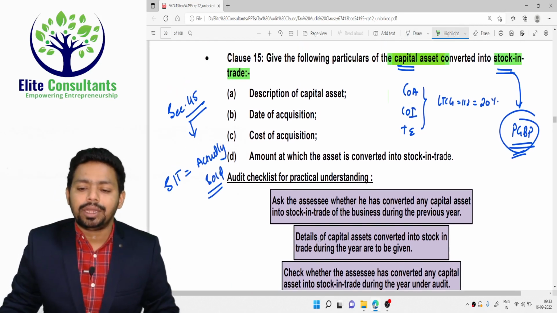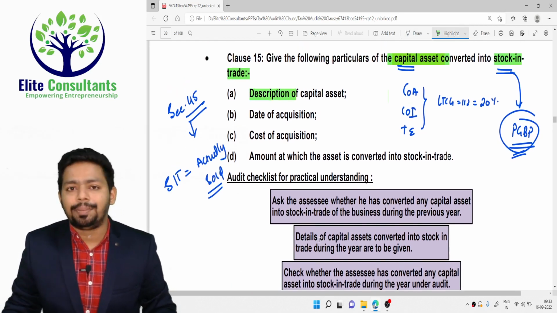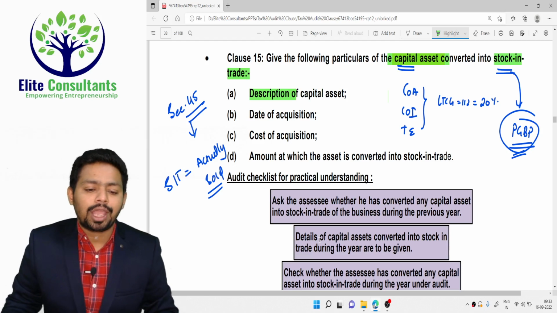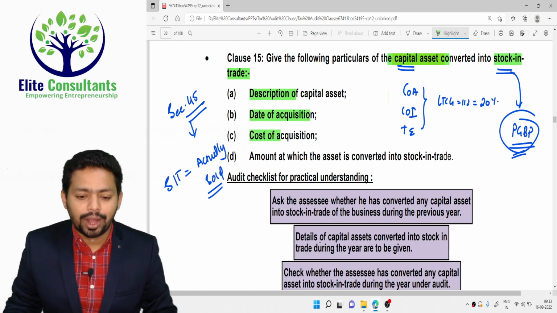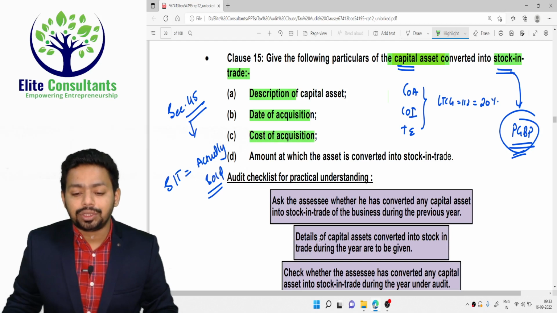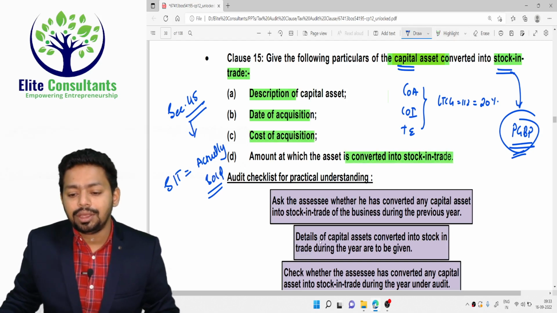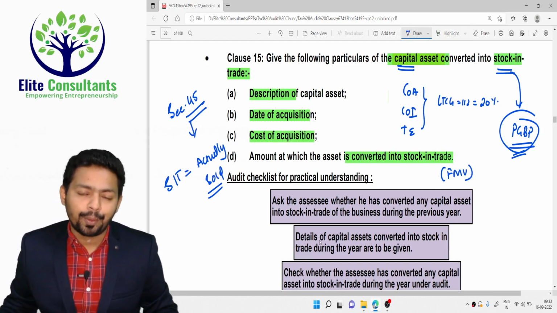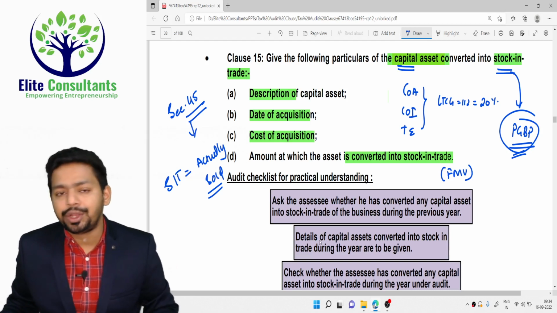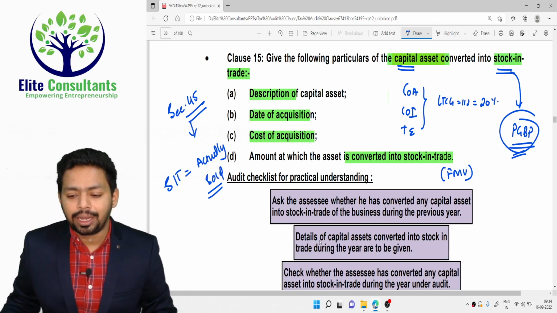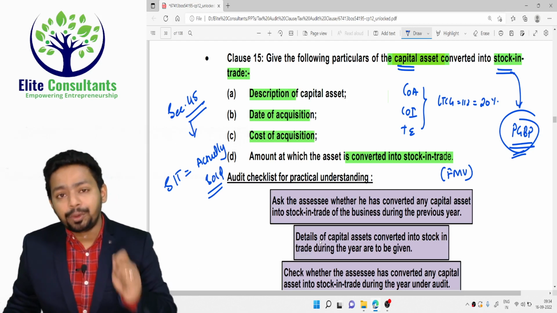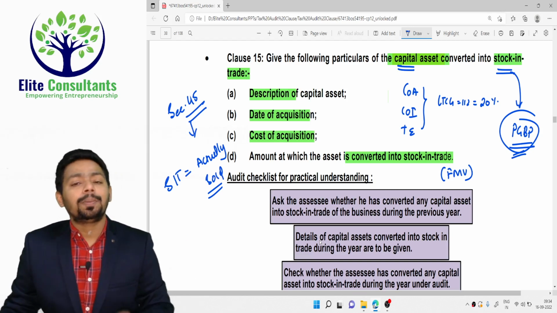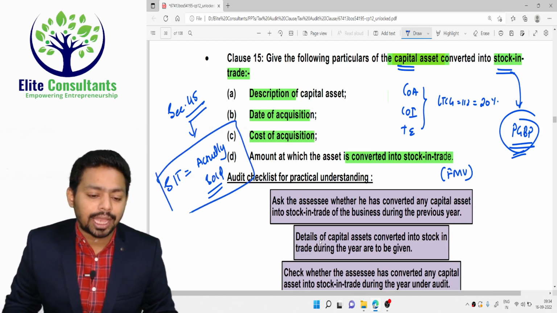So what type of declaration are you supposed to give? Description of the capital asset, whether it was land, building, jewelry, or investments. Then the date of acquisition, when this capital asset was acquired, cost of acquisition, and the amount at which the asset is converted into stock in trade, that is the fair market value. Other than that, the date of conversion we have to report, because by taking the fair market value as on the date of conversion, we are supposed to compute the capital gain. Again, remember one thing, you are supposed to compute the capital gain in the year of conversion, but you are not supposed to pay tax in the year of conversion. You are supposed to pay tax in the year when the stock in trade is actually sold.